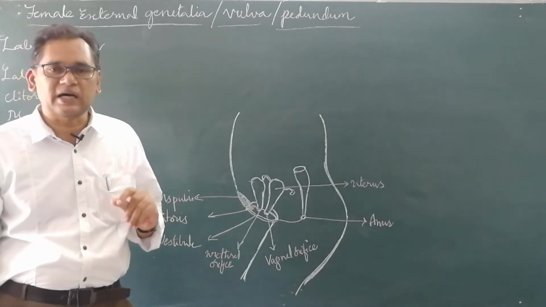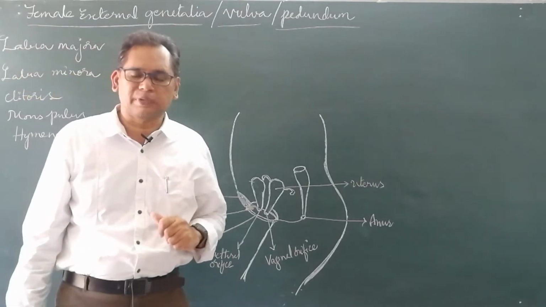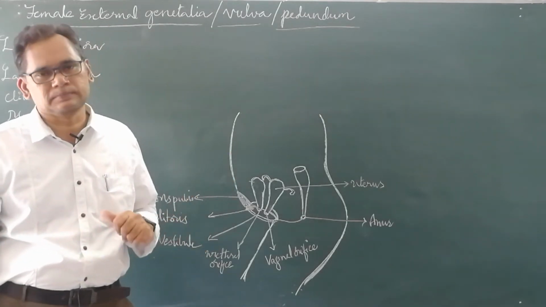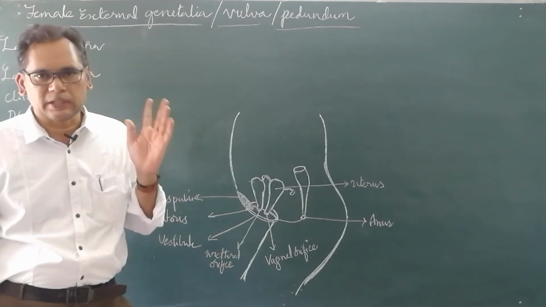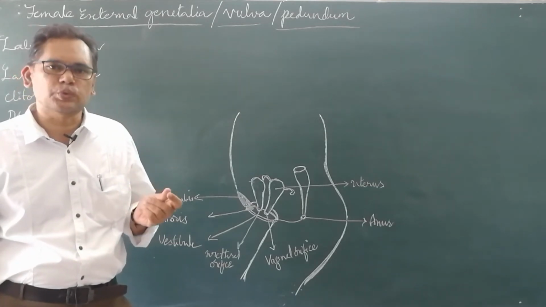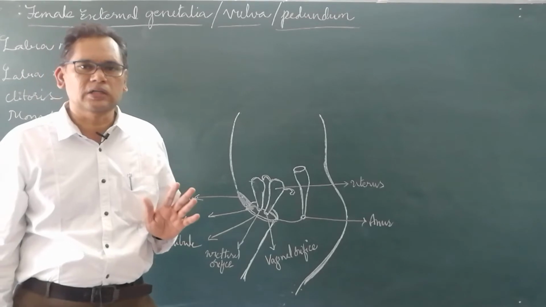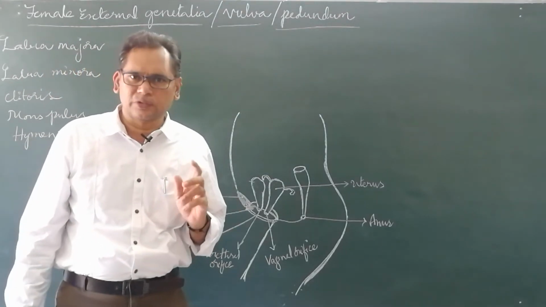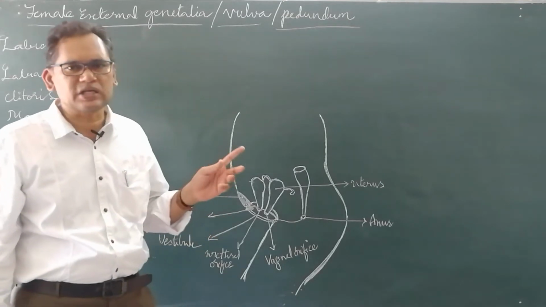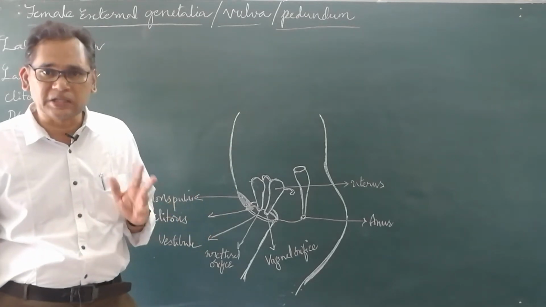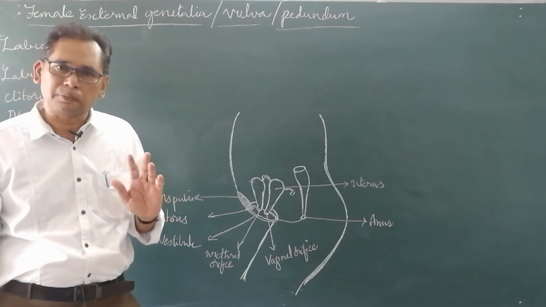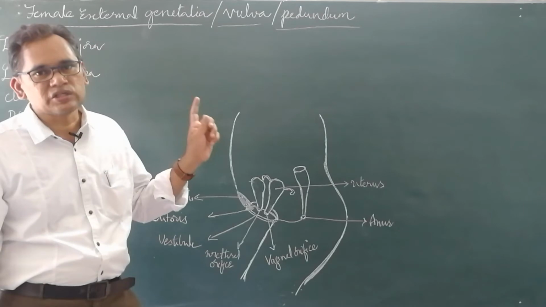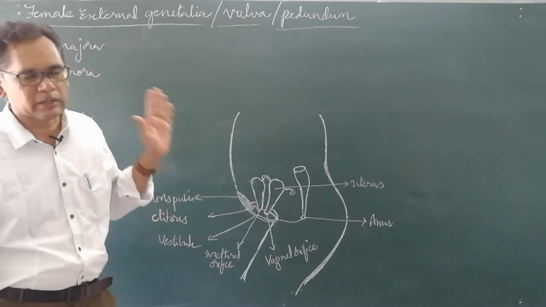They cover and protect them, as well as aid in the process of reproduction, that is, sexual intercourse.